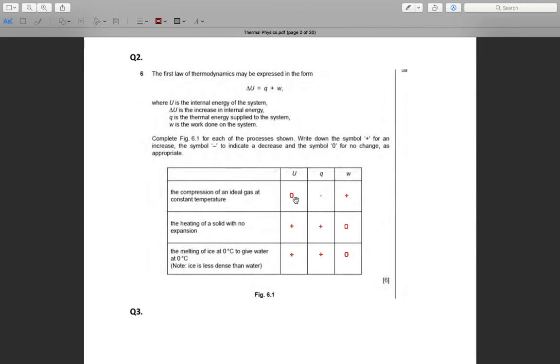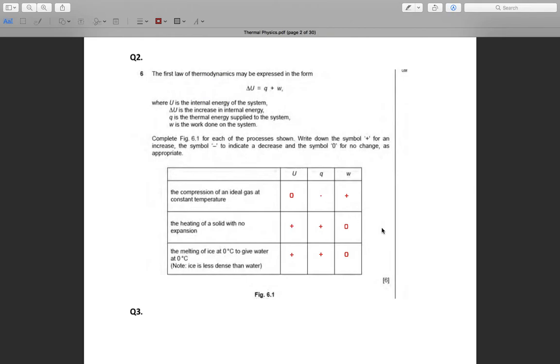Because delta U is 0, and Q plus W equals 0. So we can say Q is minus and W is plus. Why plus here? Because in compression, the work done increases. So W is plus, and because delta U is 0, Q is minus.